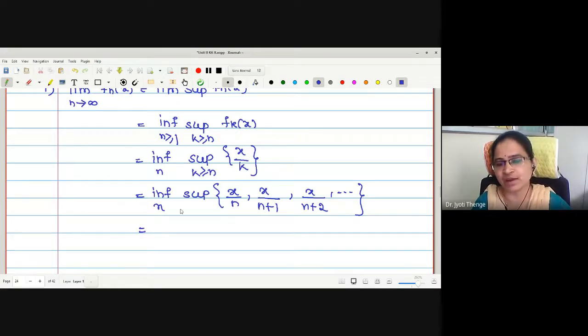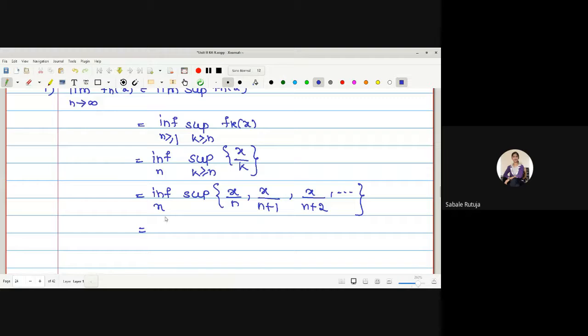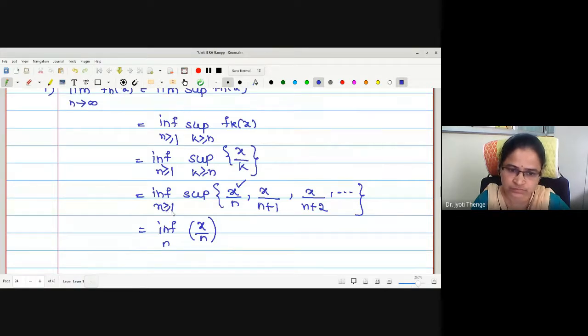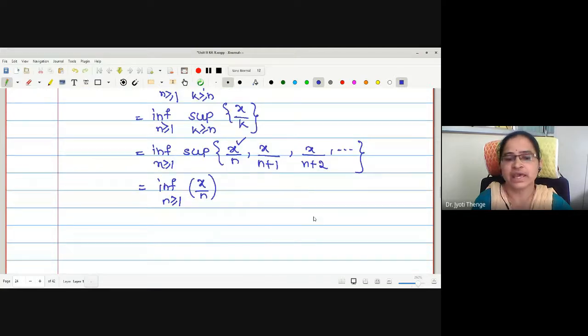For a fixed x, if you go on increasing the denominator, the values are decreasing. Therefore the supremum is x by n.